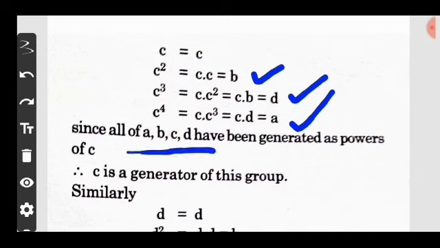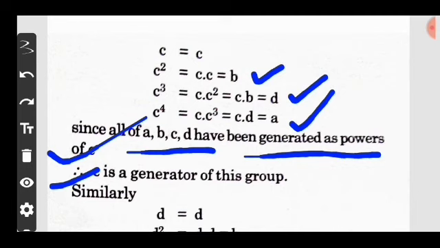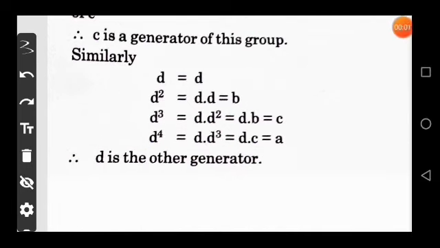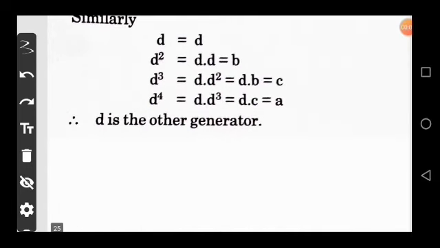Now come to the another points. C equal to C, C square is equal to B, C cube is equal to D and C4 is equal to A. Since all of A, B, C, D have the generator as the power of C, since C is the generator of the group.